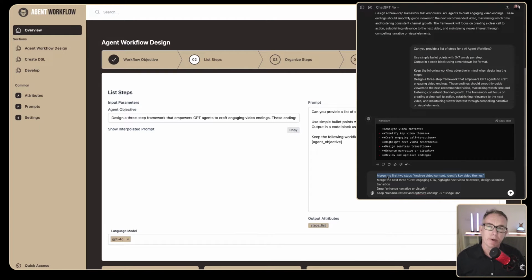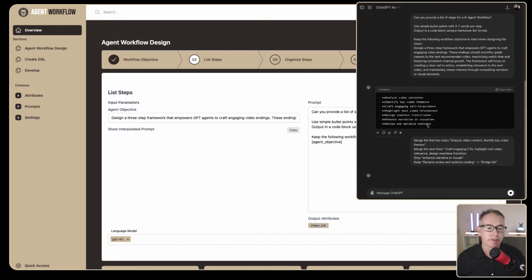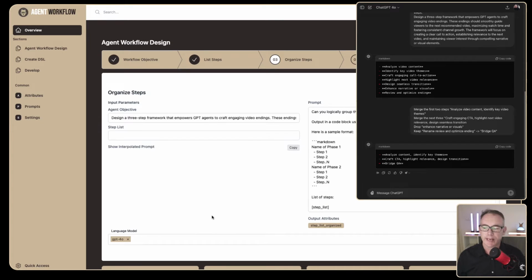I've just put in a little prompt to say merge the first 2 steps because they are one. I like the next 3. I want to drop this one here, and I just want to rename this one to quality assurance. So we'll just run that, and we'll get a new list of steps. We'll just move on to the next workflow, which takes the step list.